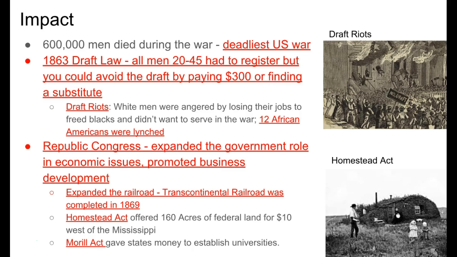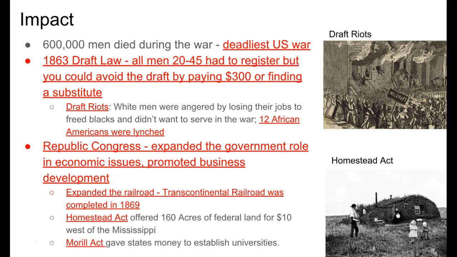In 1863, so again, this is right around Gettysburg, President Lincoln and Congress passed the draft law, and this said that all men between the ages of 20 to 45 had to register. However, there was a caveat. If you had $300, you could pay to get out of the draft.